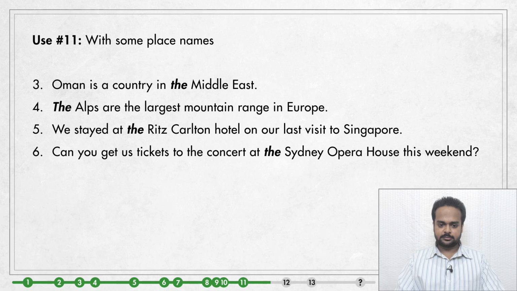Here are some examples. Oman is a country in the Middle East. You see that there's no the before Oman, but we say the Middle East. The Alps are the largest mountain range in Europe. We stayed at the Ritz-Carlton Hotel on our last visit to Singapore. And can you get us tickets to the concert at the Sydney Opera House this weekend?